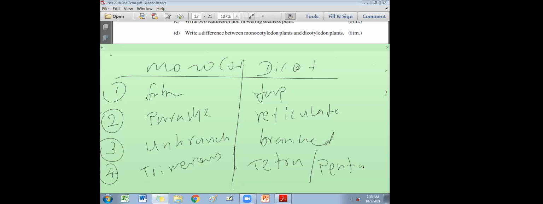In addition, you can write about the seed. Why is it called monocot? Seed has only one cotyledon. Dicot, the seed has 2 cotyledons. 2 cotyledons means 2 young leaves. Right? There are some other differences.